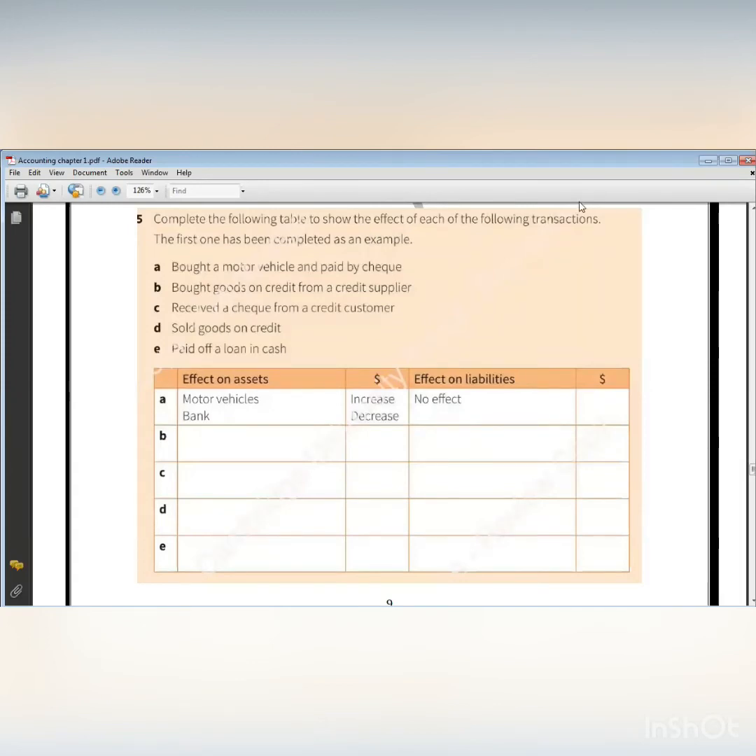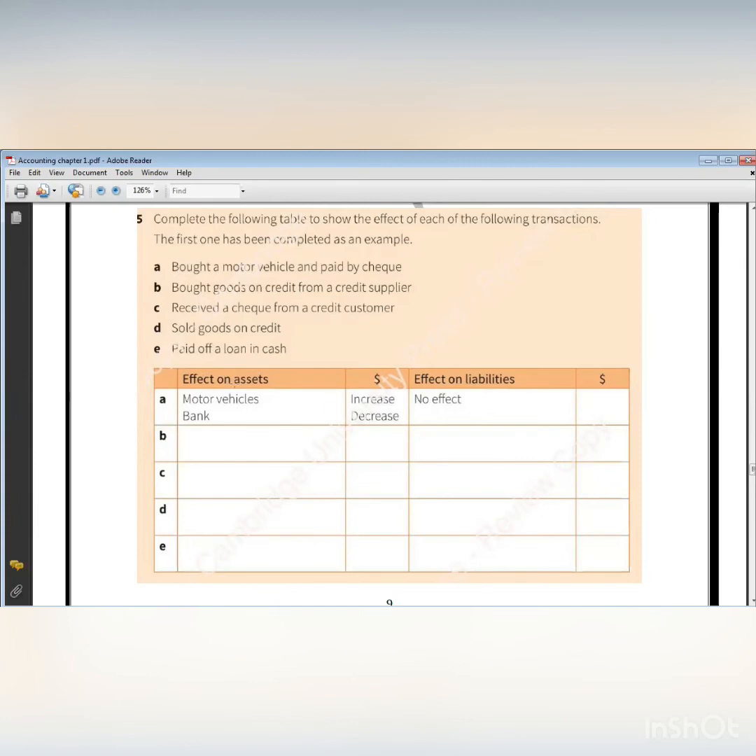Now we will complete another question. Here in this question, he said that he wants you to make the effect of each transaction, and we're going to make this effect in this table, okay? And we set transaction, all the financial events that happened. Now in A, bought motor vehicle and paid by check. What happened? What's the effect here? The effect will be in assets.